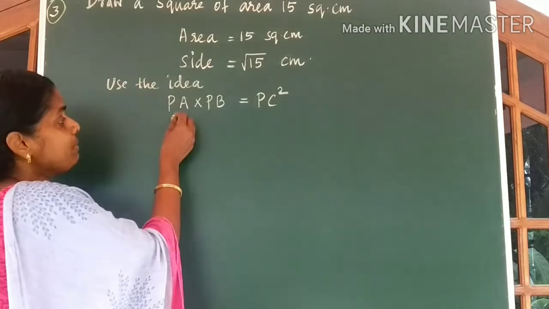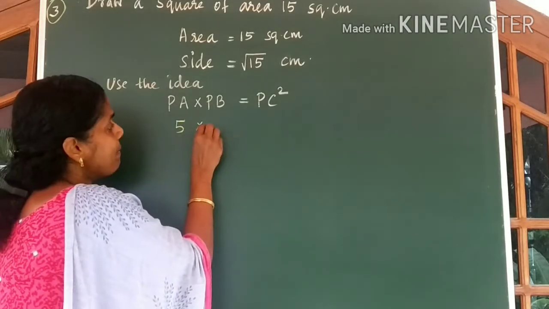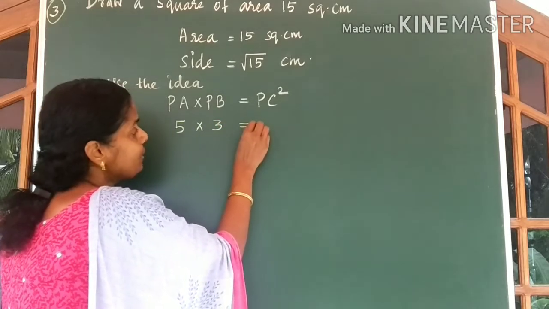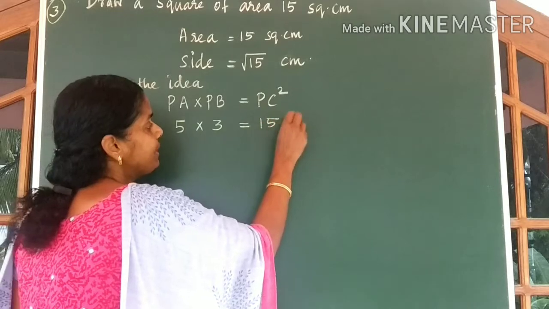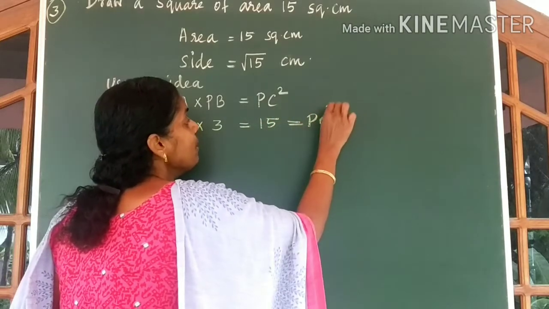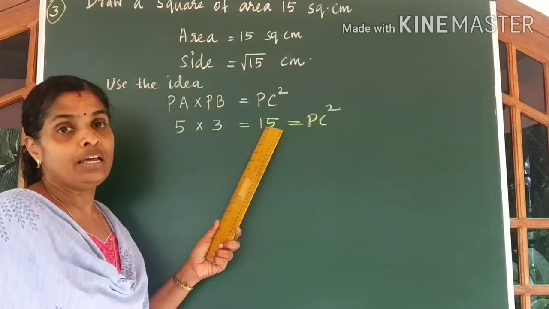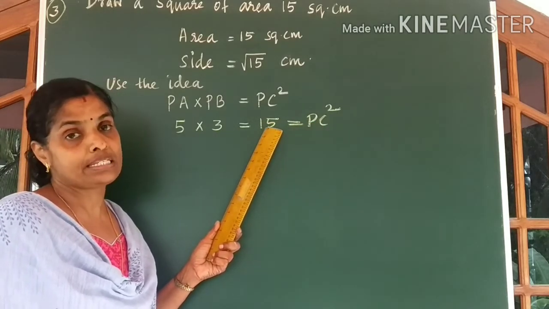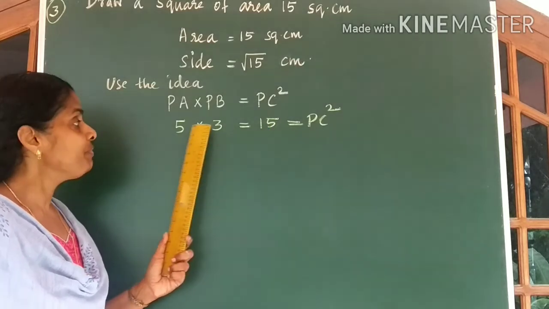Okay, so let me take PA is equal to 5 and PB is equal to 3, so that I will get 5 into 3 is equal to 15, which is equal to PC square. So if PC square is 15, we can say PC is equal to root 15. Let us do the construction.